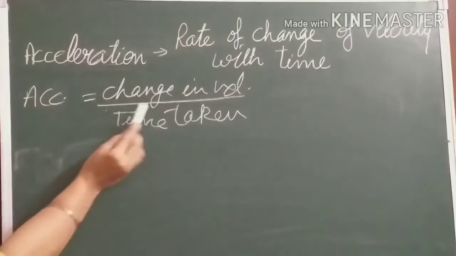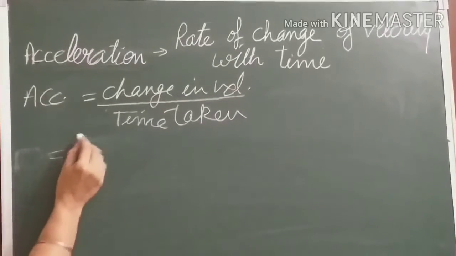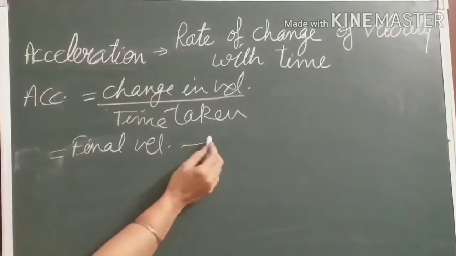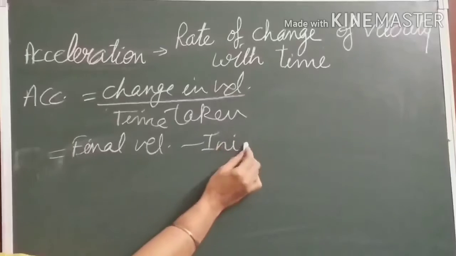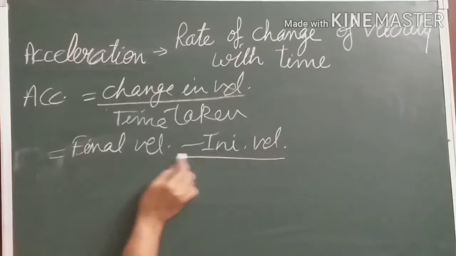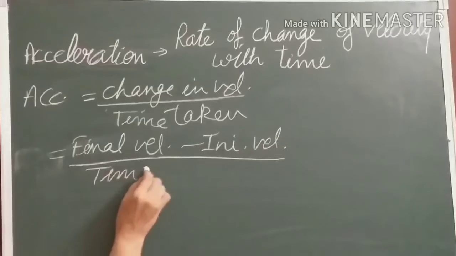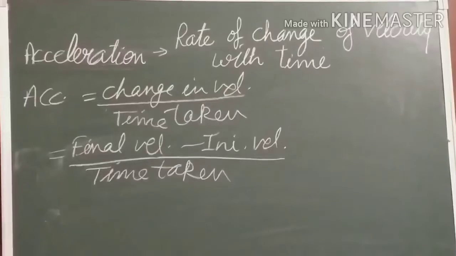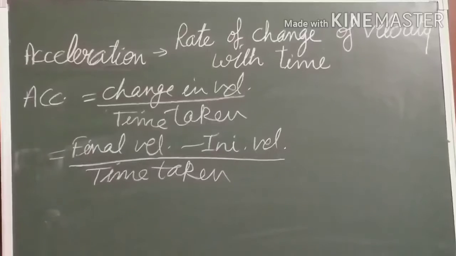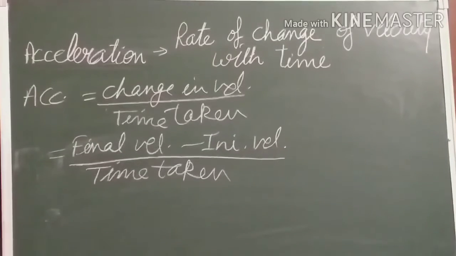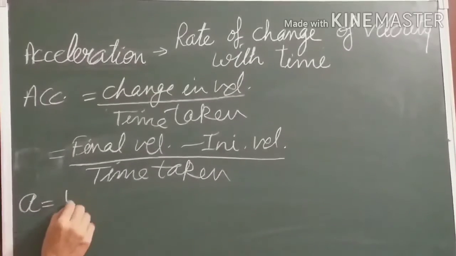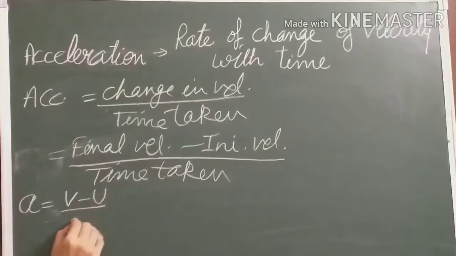So in place of change in velocity, we can write final velocity minus initial velocity upon time taken. Now suppose the initial velocity of a body is u and it changes to a final velocity v within time t. Then acceleration is equal to v minus u upon t.